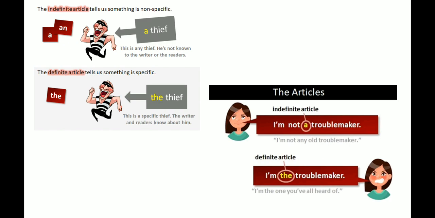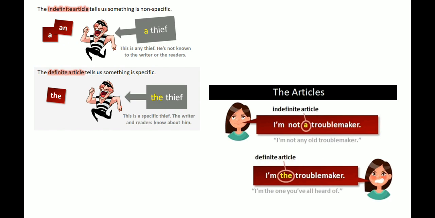A thief and the thief. As I have already told, the indefinite articles a and an tell us something is non-specific. A thief means any thief, which is non-specific, who is not known to the writer or the reader. In fact, no one knows about that thief. But when we write the thief, that is a specific thief, which is known by all. So it can be said the definite article the refers to someone or something specific.